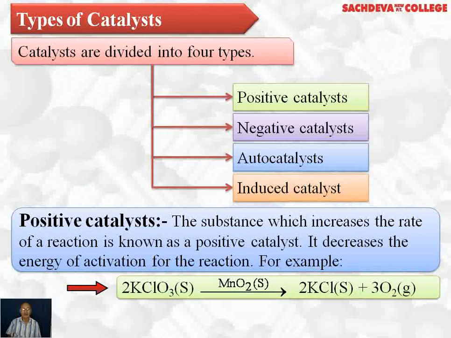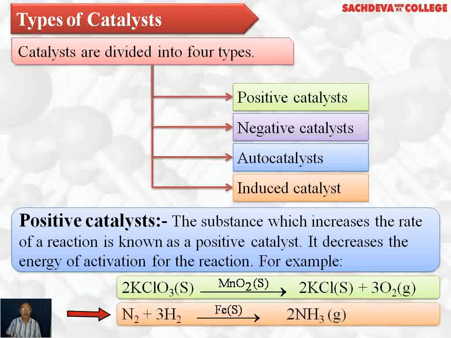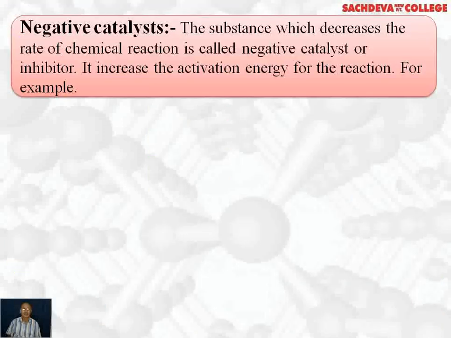Here MnO2 solid acts as a catalyst which increases the rate of decomposition, and this decomposition reaction can be carried out at lower temperature by using MnO2 as a catalyst. Nitrogen and hydrogen react to form ammonia in the presence of iron solid as a catalyst which increases the rate of reaction. Negative catalysts are those substances which decrease the rate of reaction.